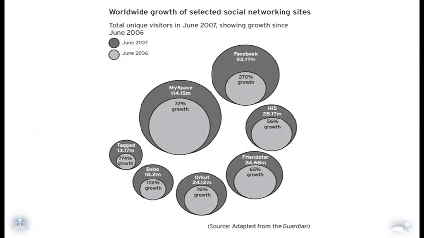And this is another kind of information that you need to summarize. Then again, it was adapted from the same article, and it shows you the number of visitors in a given year, 2007, for the different networking sites. We have MySpace, Facebook, Tagged and all kinds of social networking sites. So then again, this diagram, this figure was adapted again from The Guardian.